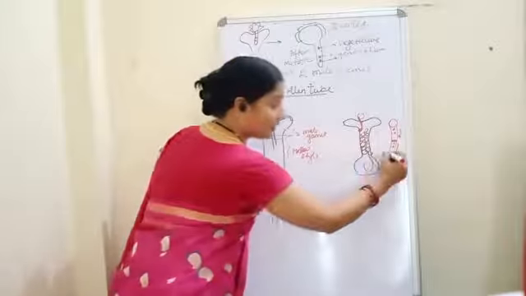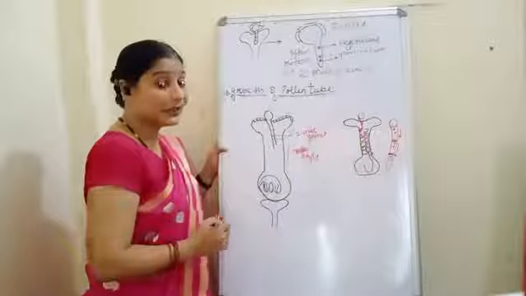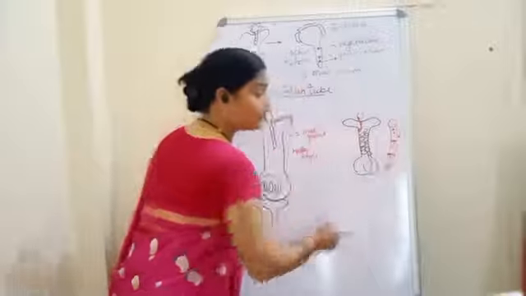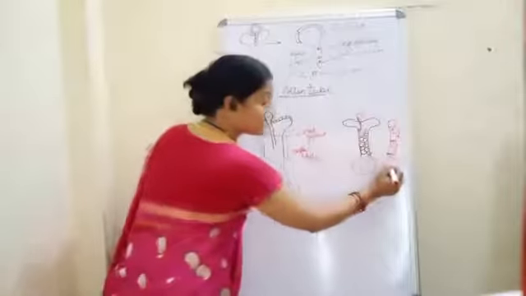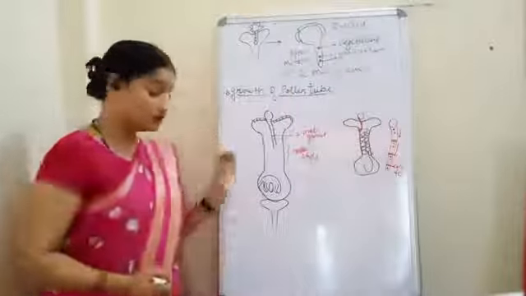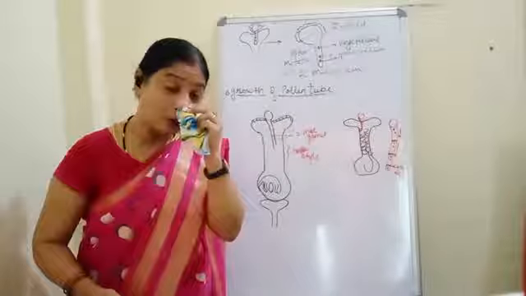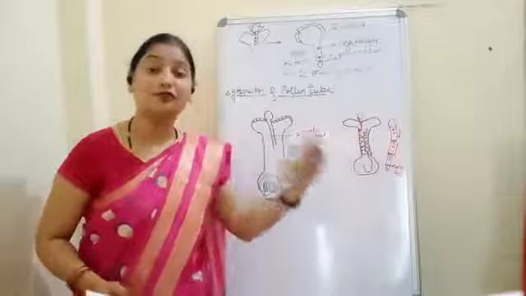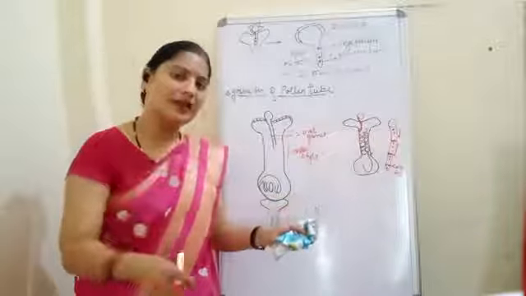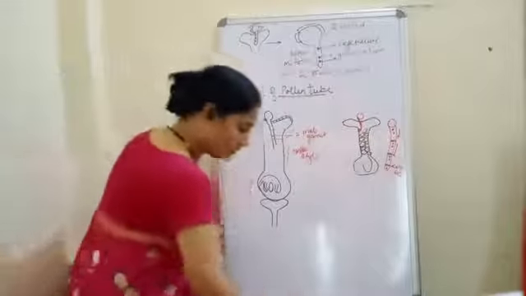If it comes here, there is again a wall formed. That is callose. Once again the gamete moved here. There is a formation of the callose. Okay. So this is callose formation. And because of this callose formation, upward movement of the male gamete will not occur. Backflow of the male gamete will not occur, and very easily and smoothly the male gamete will reach into the embryo sac. Okay, now we were here.